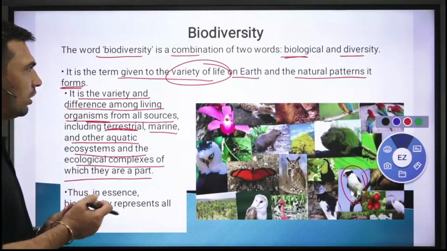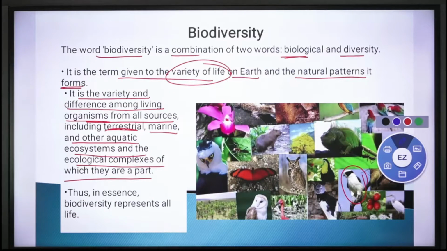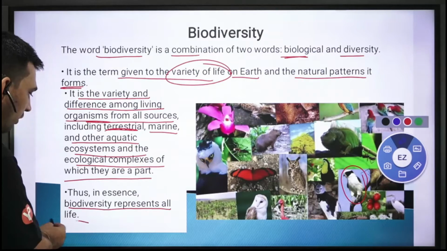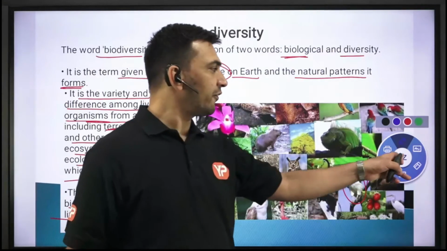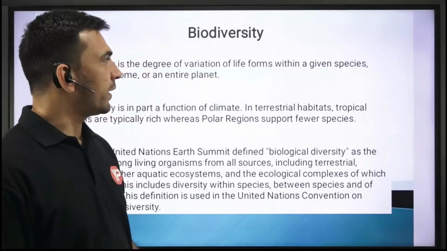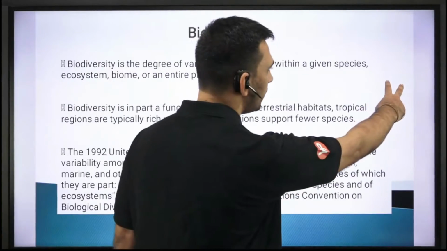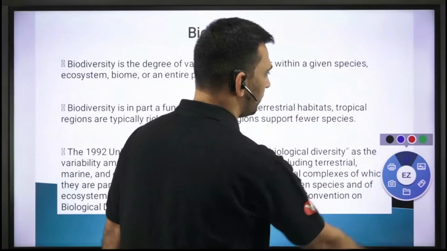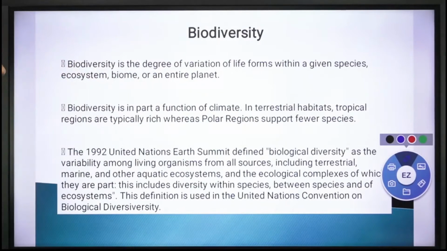So basically, all different life forms को हमने नाम दे दिया है biodiversity. Thus, in a sense, biodiversity represents all the different life forms, right? So the same has been mentioned over here. It is just a way of expressing these things.